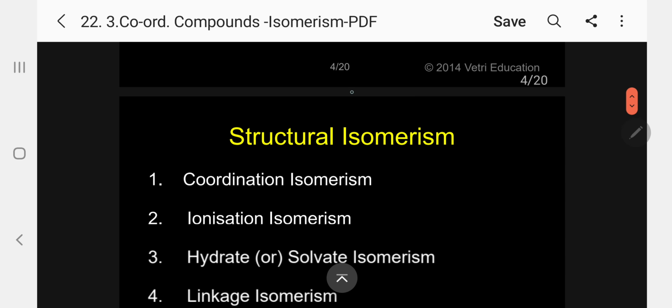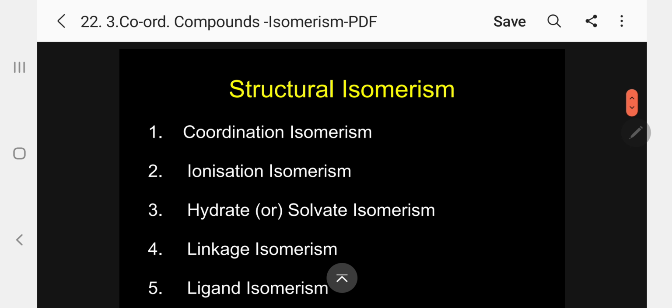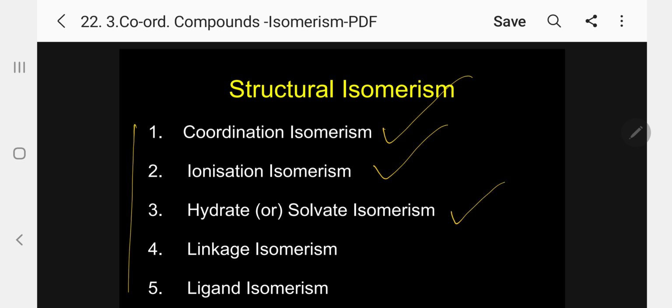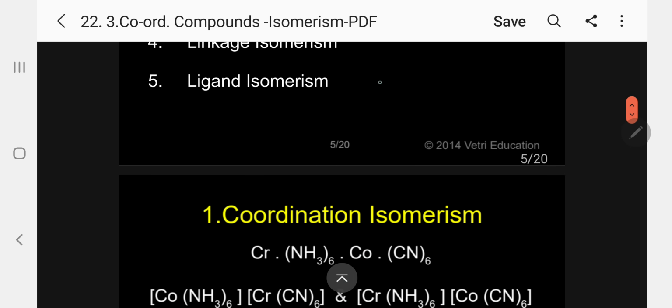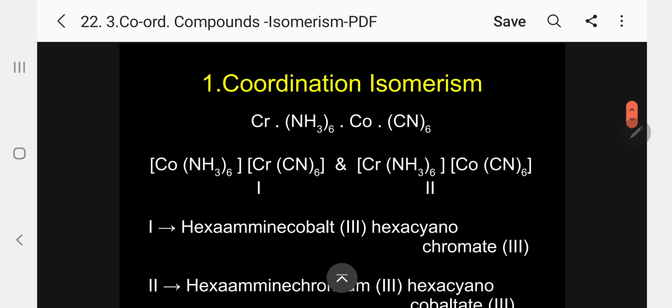This coordination structural isomerism we can classify into five types. One is coordination isomerism, two ionization isomerism, three hydrate or solvate isomerism, four linkage isomerism, and finally five ligand isomerism. Let me discuss them one by one, define and give a suitable example. First, let me take coordination isomerism. This comes under structural isomerism.